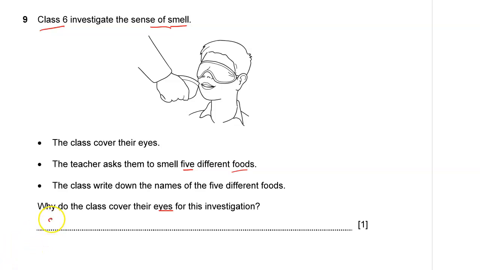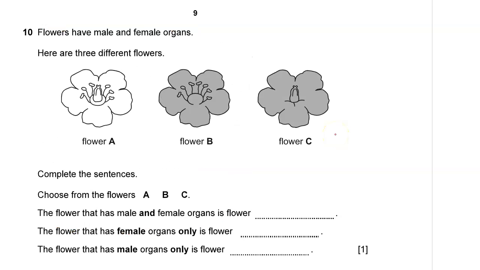So the reason is so that they only use the sense of smell to identify which food. Of course, if they are not covering their eyes, they will see what kind of food it is, and that's not what the investigation is all about. The investigation is about the sense of smell. Okay. Here's question number 10.